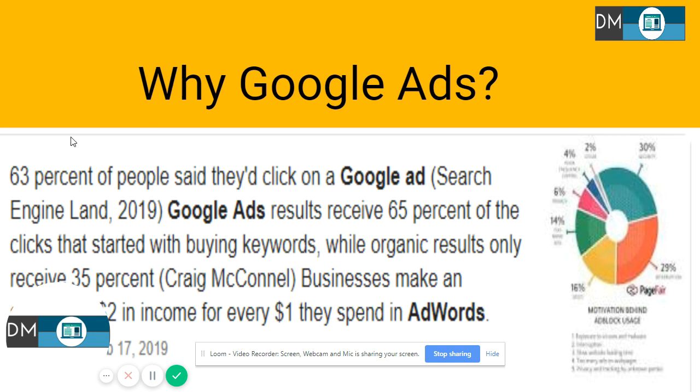63% of the people said that they did click on a Google ad. Google ad results receive 65% of the clicks that started with buying keywords, while organic results only receive 35%. So, what are buying keywords and why is Google Ads preferred? Guys, the buying keywords are basically those keywords which show an intention to buy, like best watches.